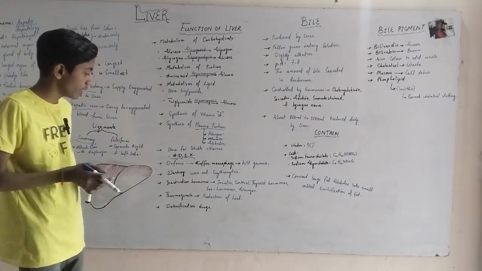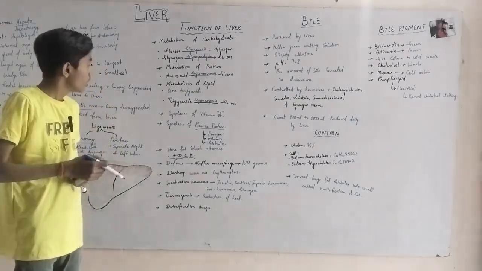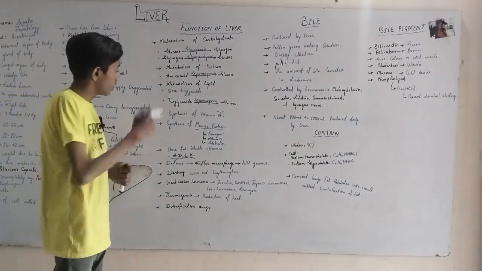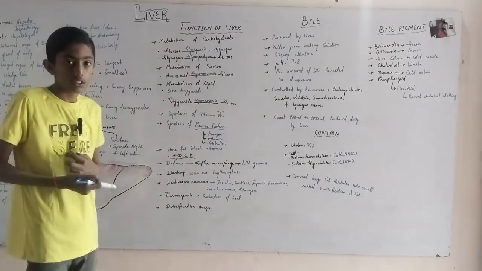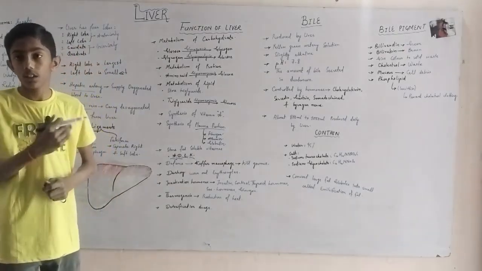Thermogenesis, a process in which production of heat occurs, is done in the liver. Detoxification of drugs: drugs are detoxified in the liver.